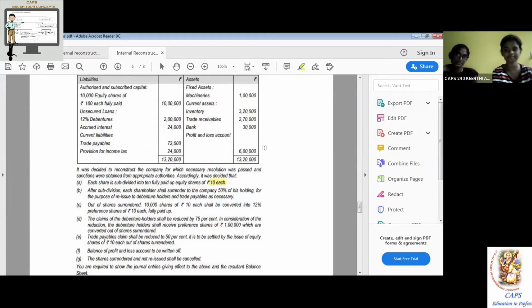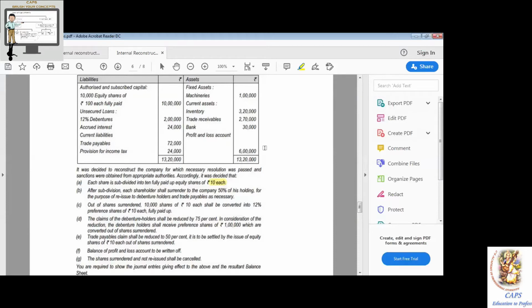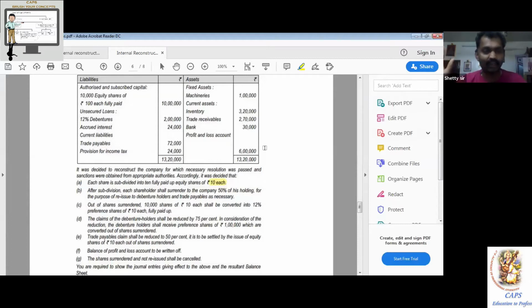Part b. What did they do after subdivision? They surrendered 50%. What will be the entry? Whatever is the credit there, you should debit it now. Life is a process of cancellation. Simple maths, plus minus, plus minus. You don't require any formula like chemistry or physics, only add, minus.